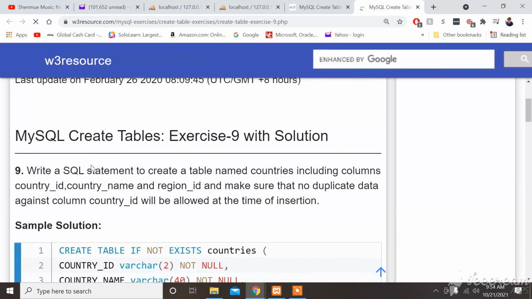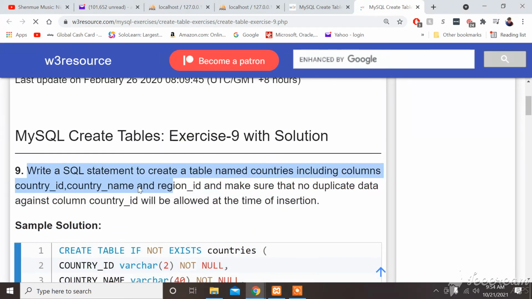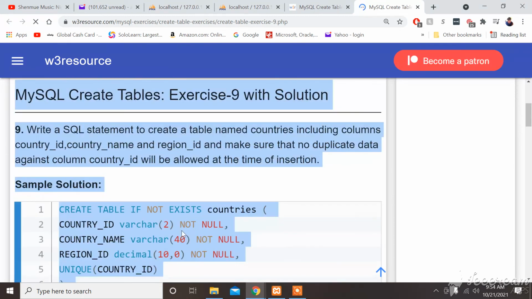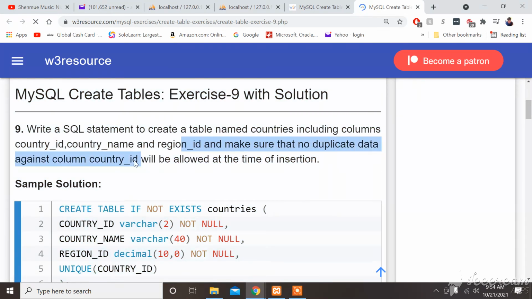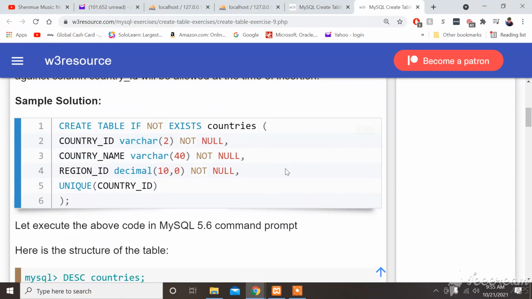Alright, write a SQL statement to create a table named countries, including columns country ID, country name, and region ID, and make sure that no duplicate data against column country ID will be allowed at the time of insertion. So it's going to be